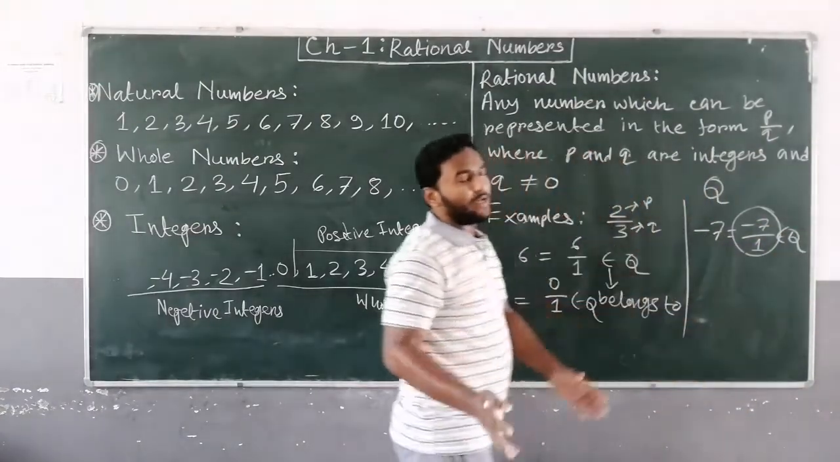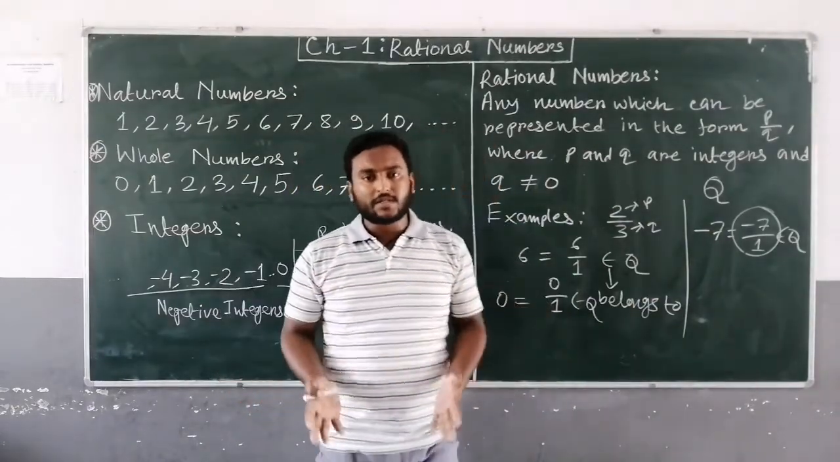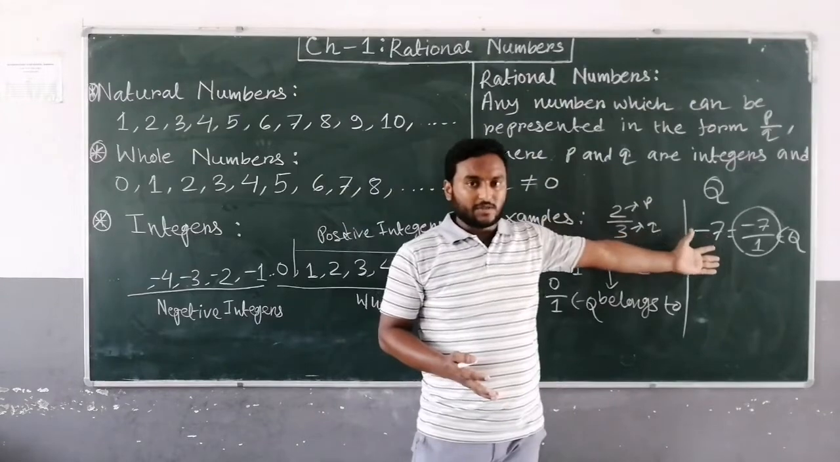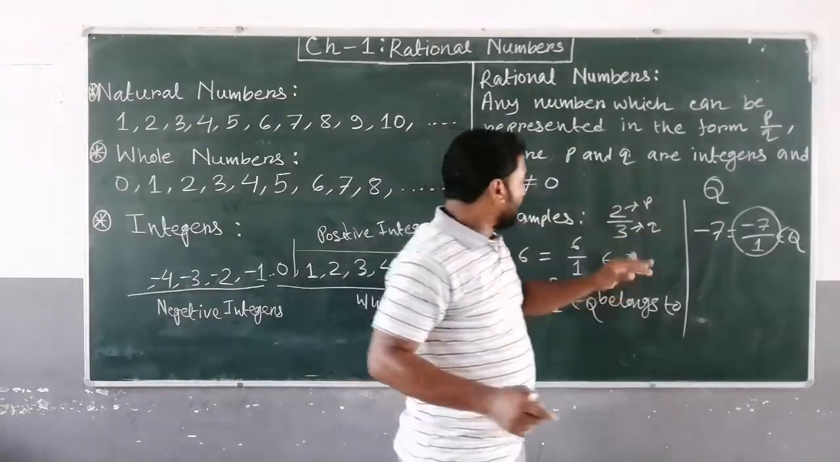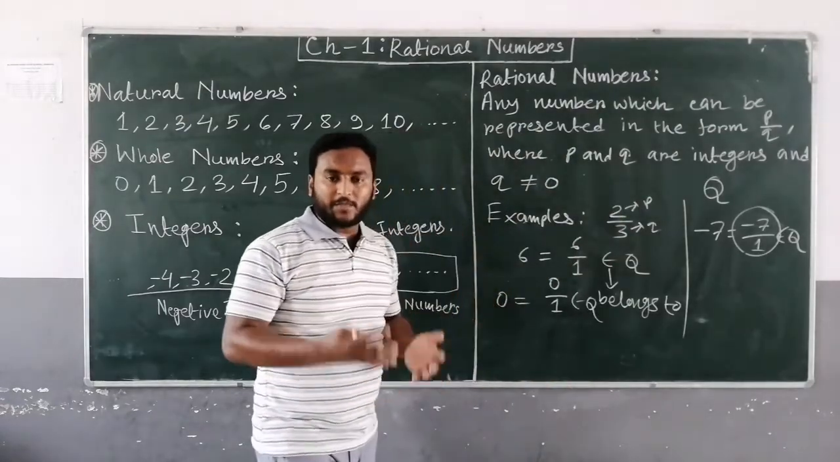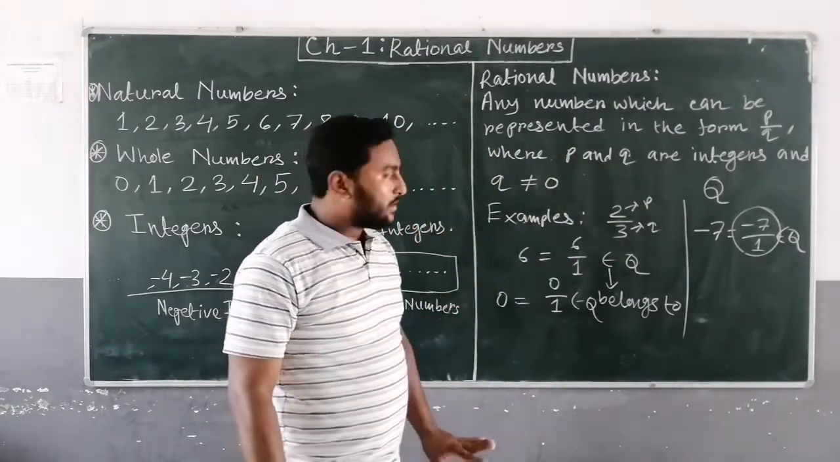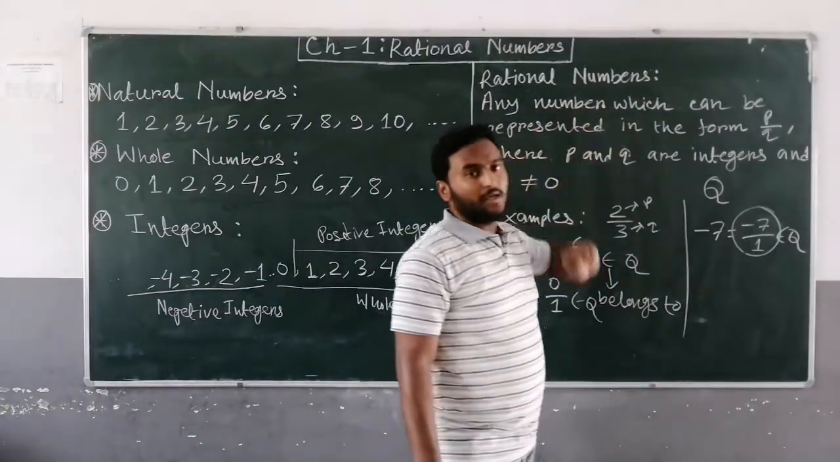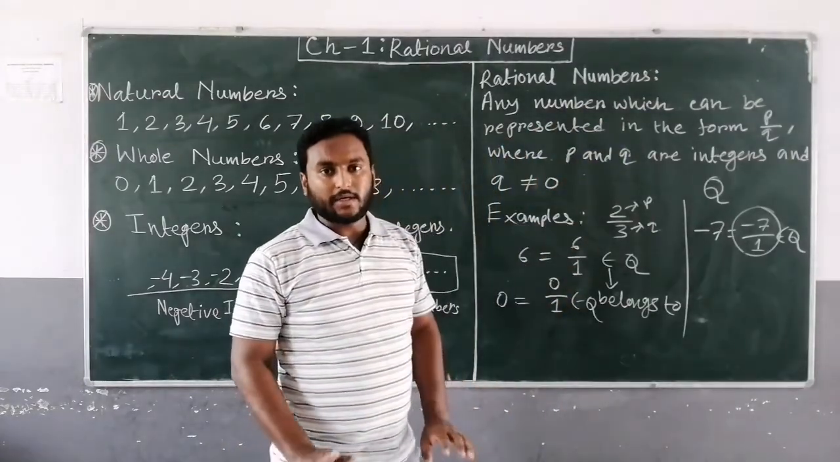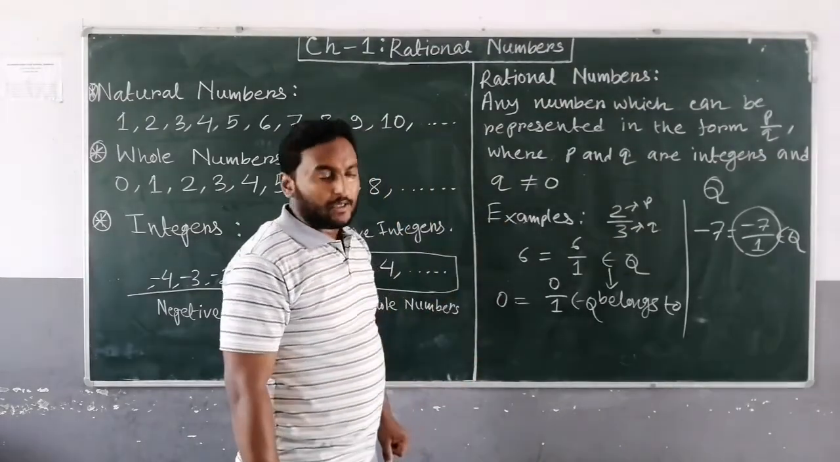So you can conclude that all the natural numbers, whole numbers and integers are rational numbers, together with the fractions. Fractions are also included. So natural numbers, whole numbers, integers and fractions, these all are included in rational numbers. Okay, clear? Now come to the properties of rational numbers.